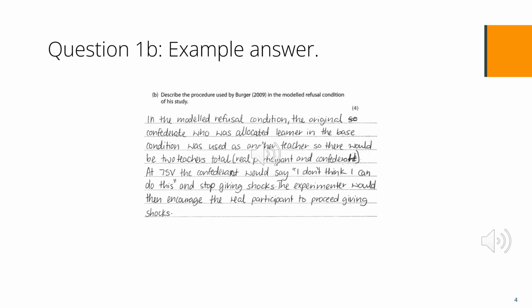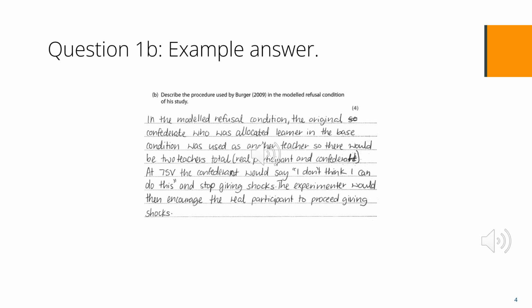Please read through this answer and allocate what mark you would give it. This answer scored 3 marks. There is clear reference to the modelled refusal condition in the first sentence, with reference to the Confederate who was a teacher. The candidate scores 1 mark for the first sentence about the original Confederate as the learner and the other one as a teacher and the real participant as the teacher.